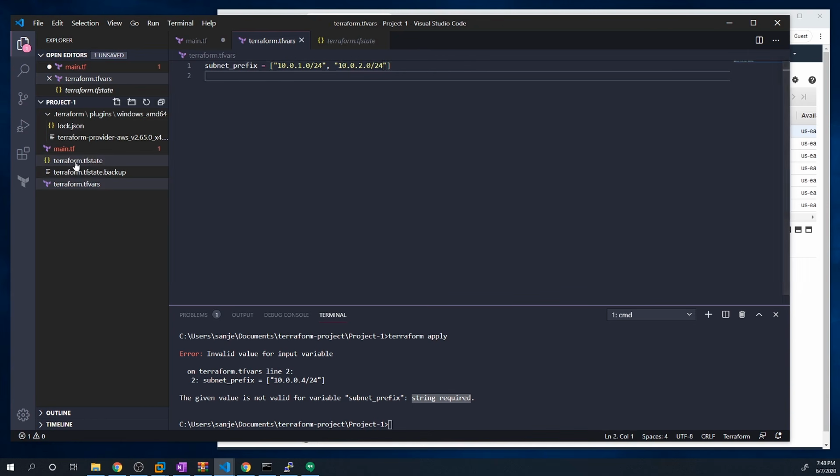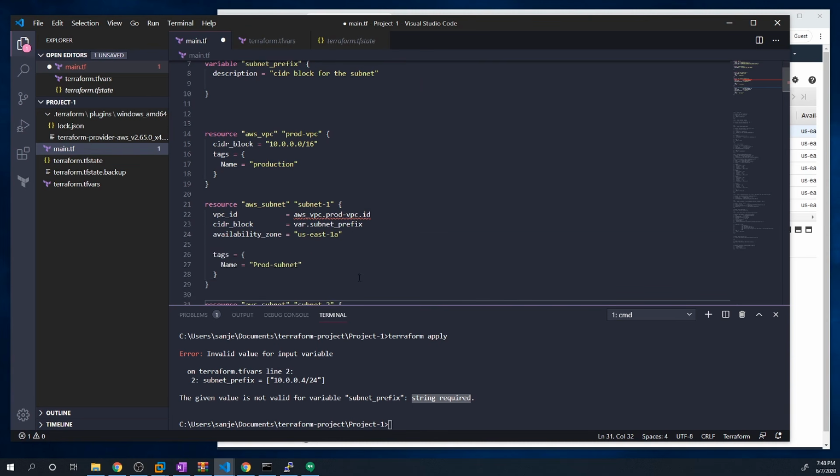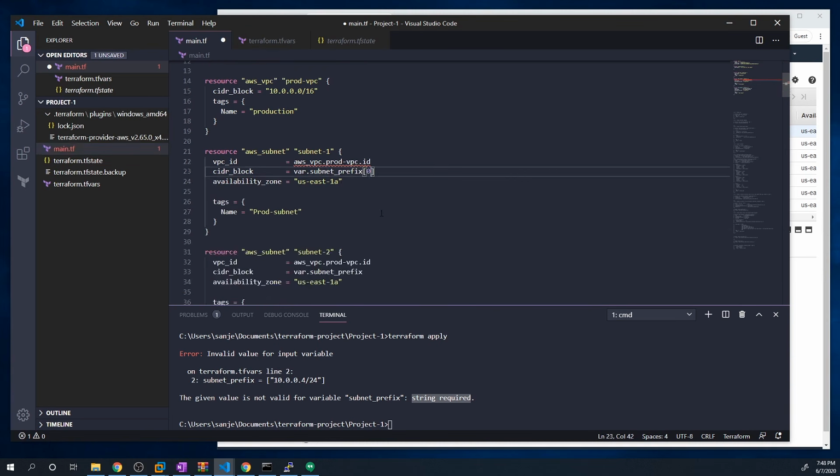And now to reference the list, all we have to do is just change this up a bit. So this is going to be the first object in that list. When you're working with lists, the first object can be referenced with a 0. Then the second one will be referenced with a value of 1 and so on. So it's just like any other programming language. Set that to 1 and let's give this a shot and see if it works.